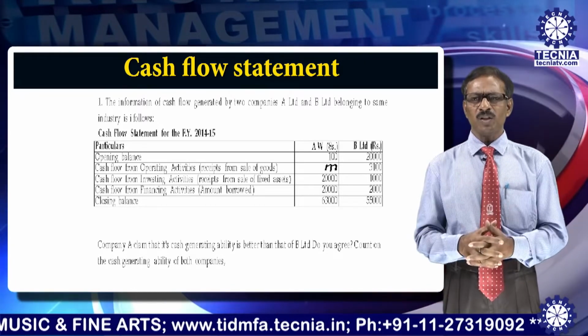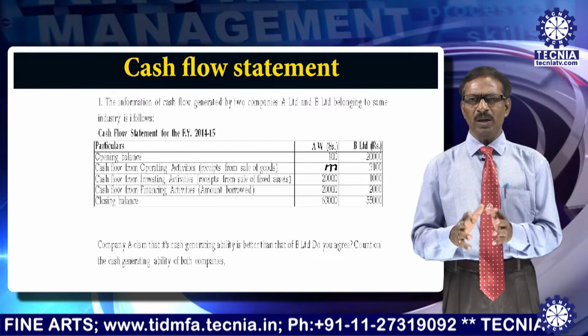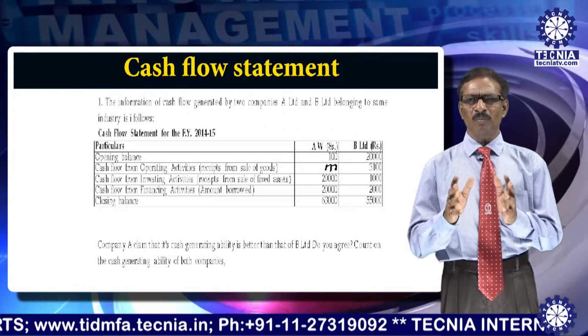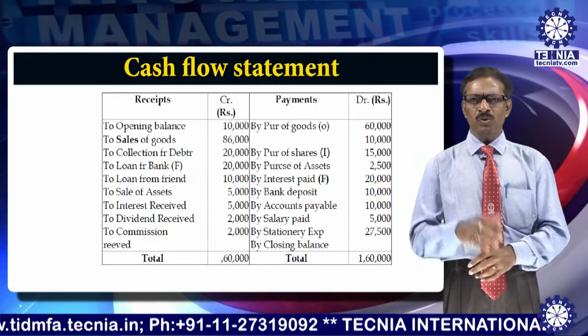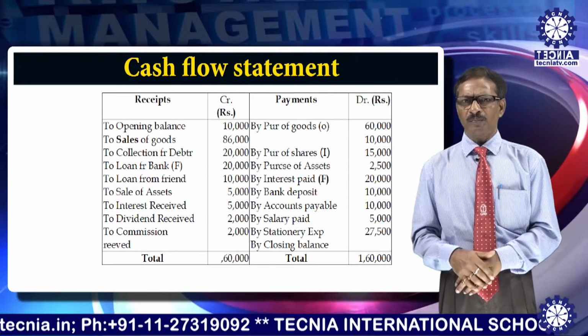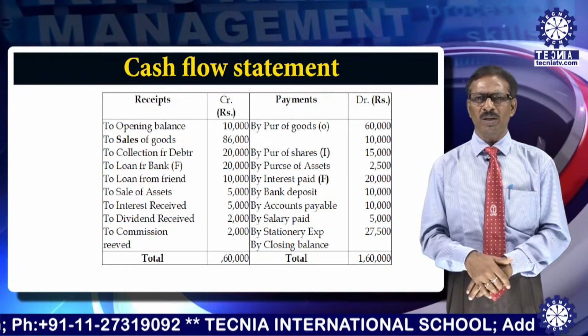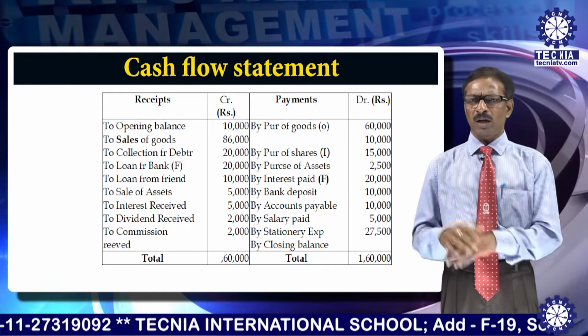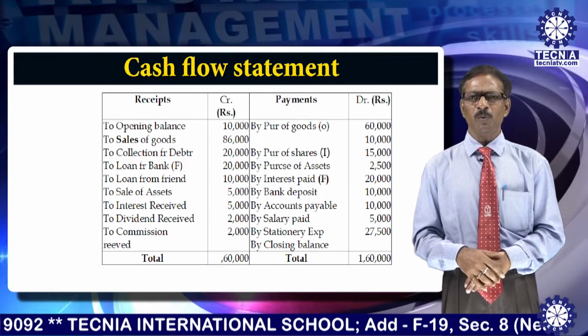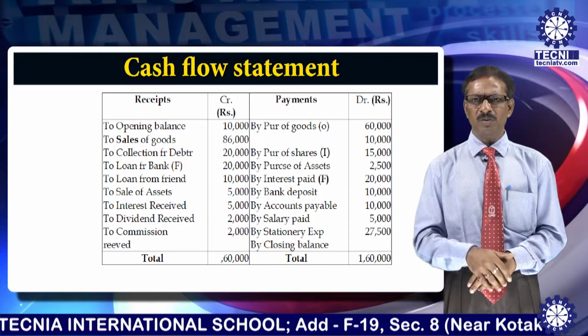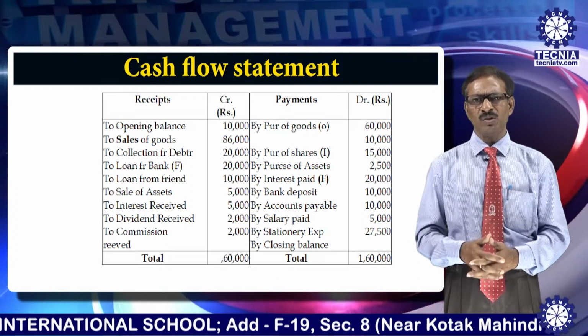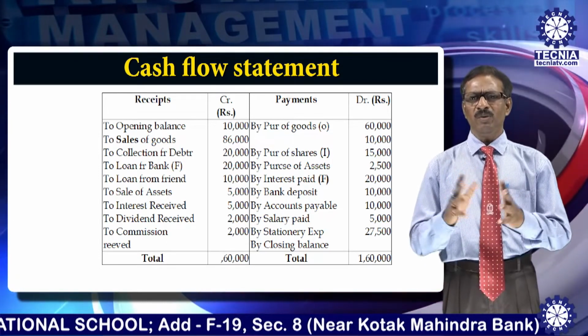I am going to explain in a very simple way by taking one example from a cash book. The question reads: given below is the cash book for the year 2014-15, prepare a cash flow statement from the above information, reconciling the closing balance of cash as per Accounting Standard 3.